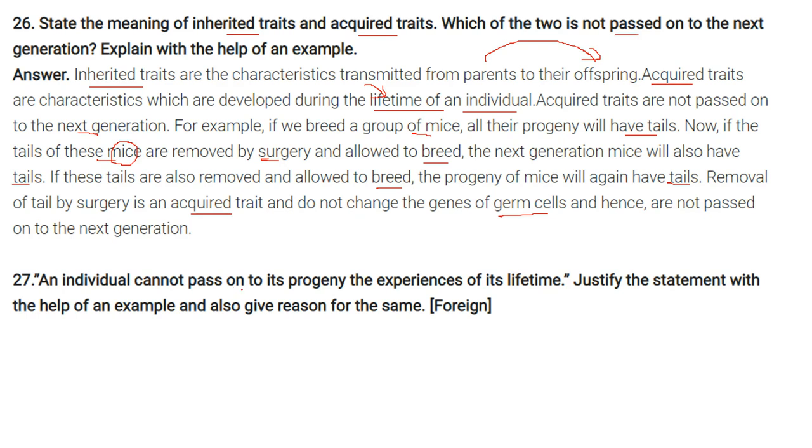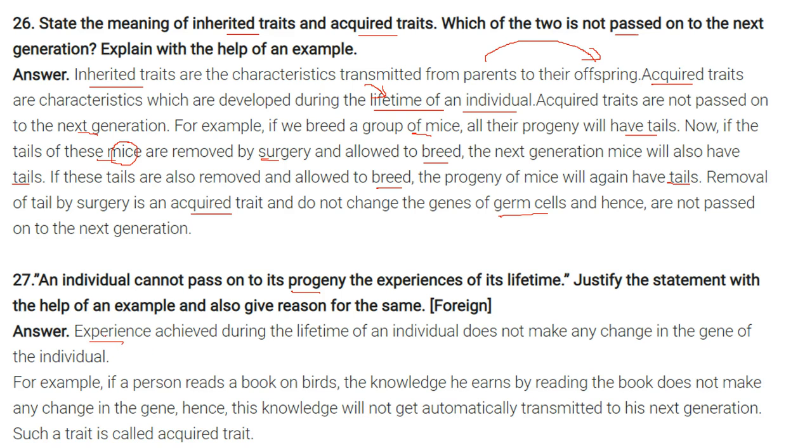An individual cannot pass on to its progeny the experiences of its lifetime. Justify the statement with the help of an example and also give a reason for the same. So experience comes with age. Experience which is achieved during the lifetime of an individual does not make any change in the gene of the individual. For instance, if a person reads a book on birds, the knowledge he earns by reading the book does not make any change in the gene. That is, the knowledge will not get automatically transmitted to his next generation. Such a trait is called an acquired trait. For example, if mother and father are doctors, it is not always that the son will become a doctor. He may become an engineer, like this.